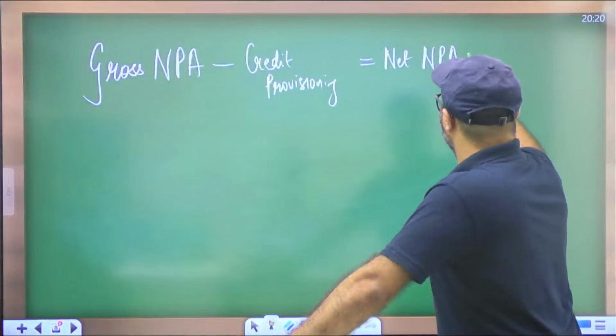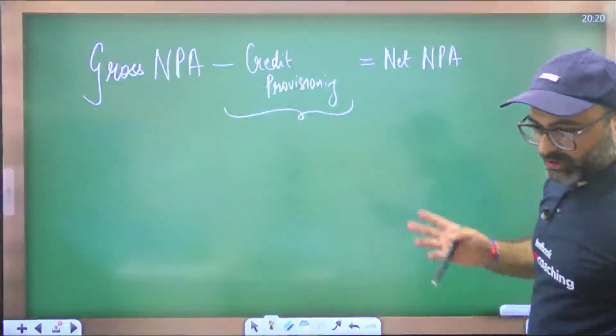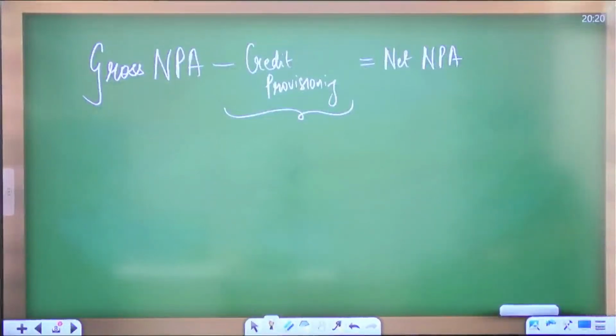Now the question is, so what do you understand by the word credit provisioning? A very important concept which you must understand. Credit provisioning basically means the calculation done by the bank or the company regarding its credit losses as a percentage of its average earning asset. So credit provisioning is done.